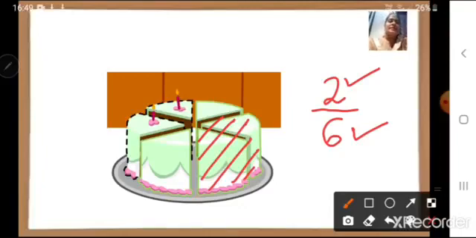And see children, these 2 parts or 2 pieces I ate. Now how many pieces are remaining? 4 pieces are remaining. So what will be the fraction of these 4 pieces? How can we write in numbers? We can write this way. 4 upon 6. Children, again 6 will come because 6 is the total parts. How many total parts are there? There are 6 equal parts. So number 6 will come down here.